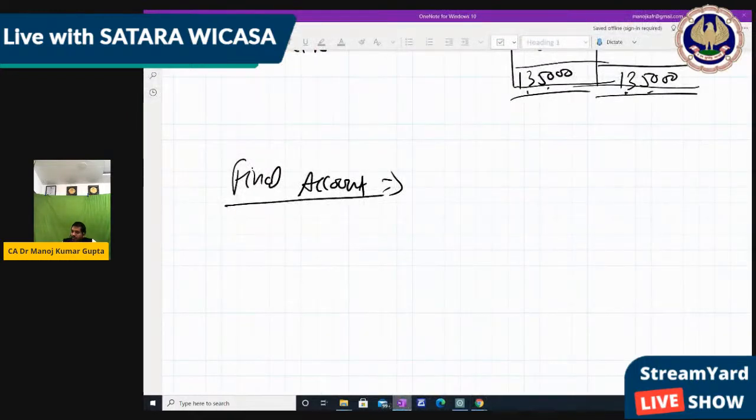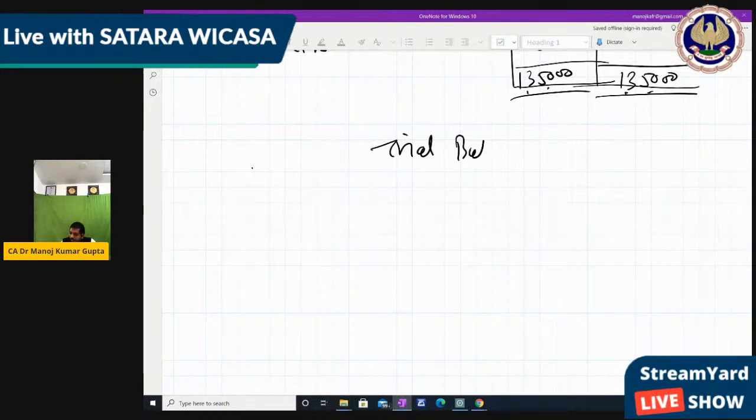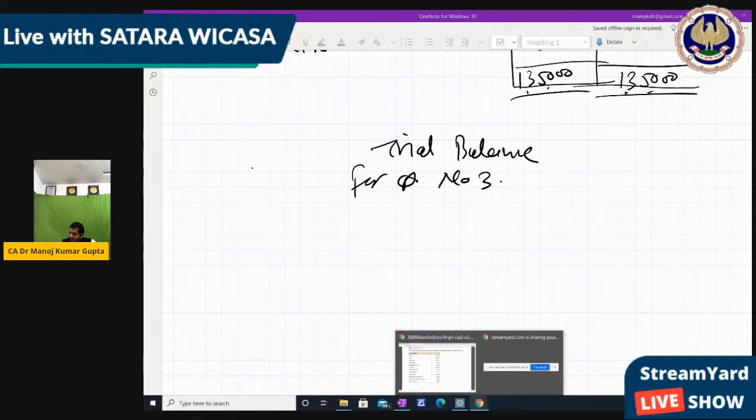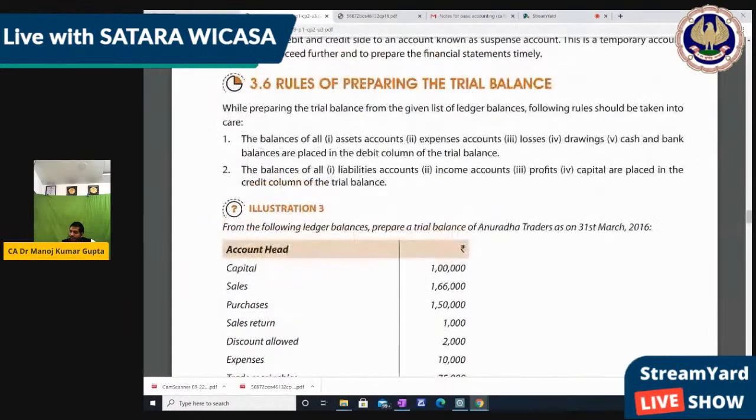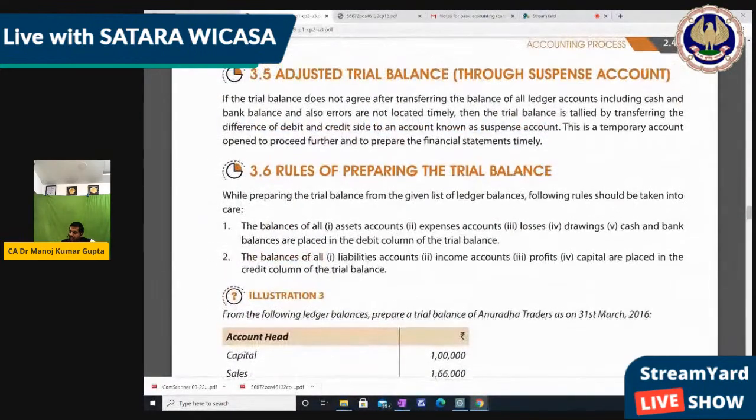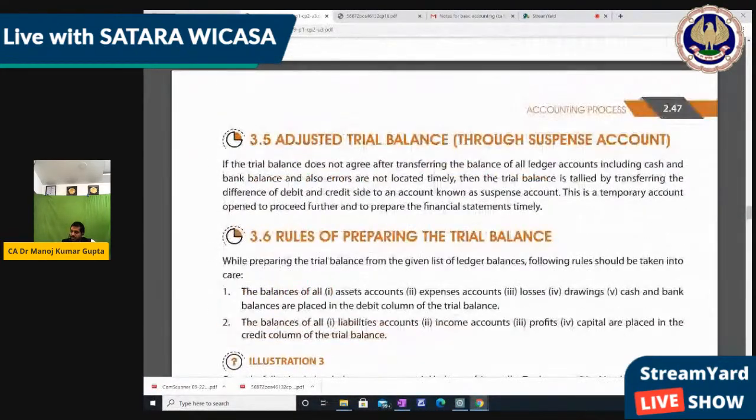So before final account we do some practice. So we remove the final account for some time. Okay, we write the trial balance for question number 3 of your module. And what is the page number of the module? All of you have that module, which is received from the ICAI, 2.47.